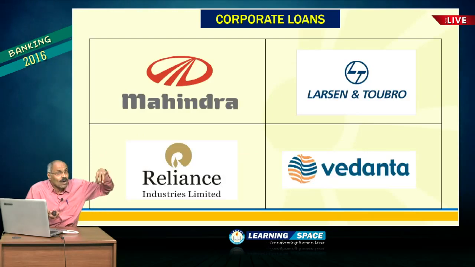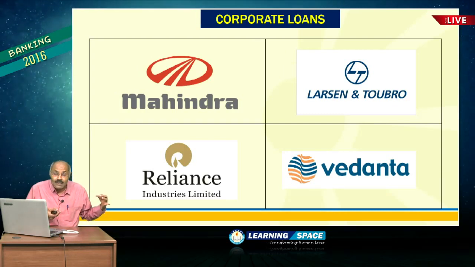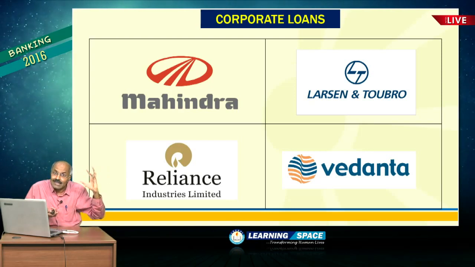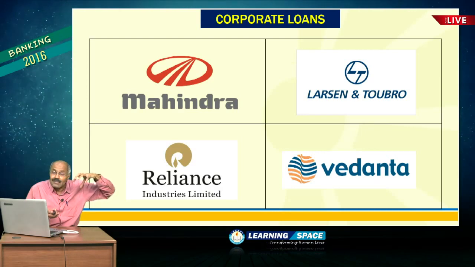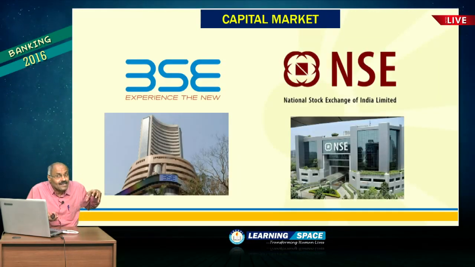Now if you look at corporate loans, big corporates take loans, and this comes under wholesale banking. This is very important. So first one is retail banking, second one is wholesale banking, and the third important aspect is treasury operations, right? Banks do investments.